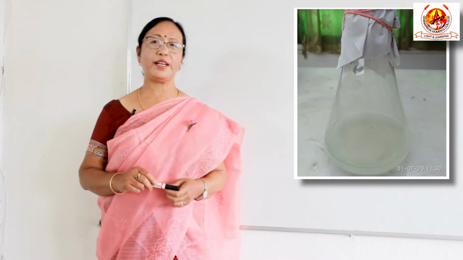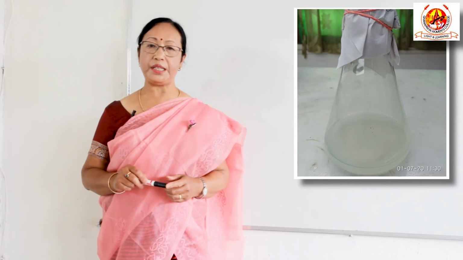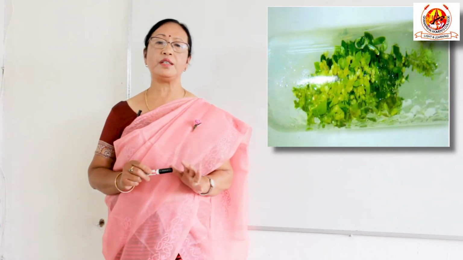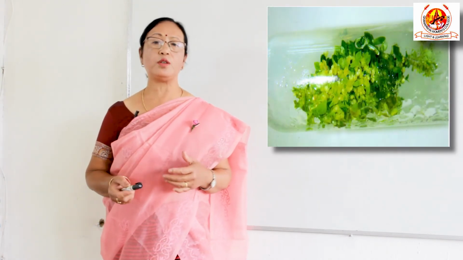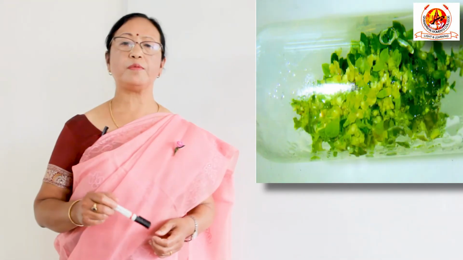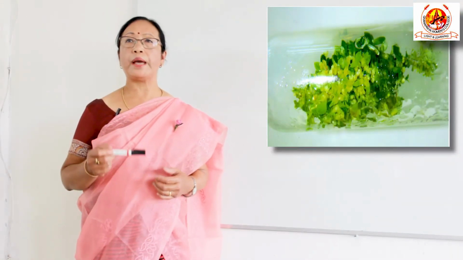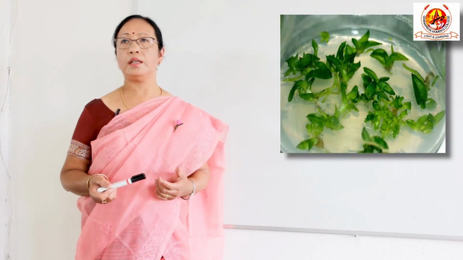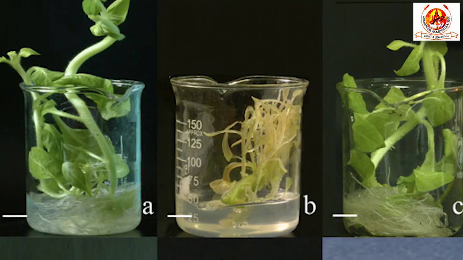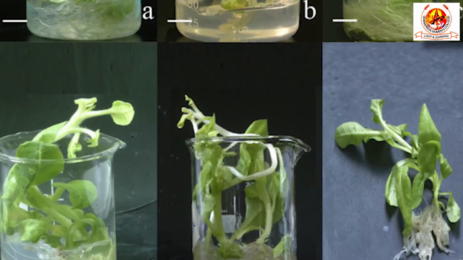Medium. After explaining the different prospects of plant tissue culture, now we come to the basic thing, that is medium. What is medium? I have already told you that artificial culture medium is the nutritive solution, which may be liquid or solid, and it is used for the culturing of the explant. It consists of many constituents, major and minor: macronutrients, micronutrients, vitamins, hormones, and gelling agent. Generally we use agar, but we can use gelrite, and growth regulators.